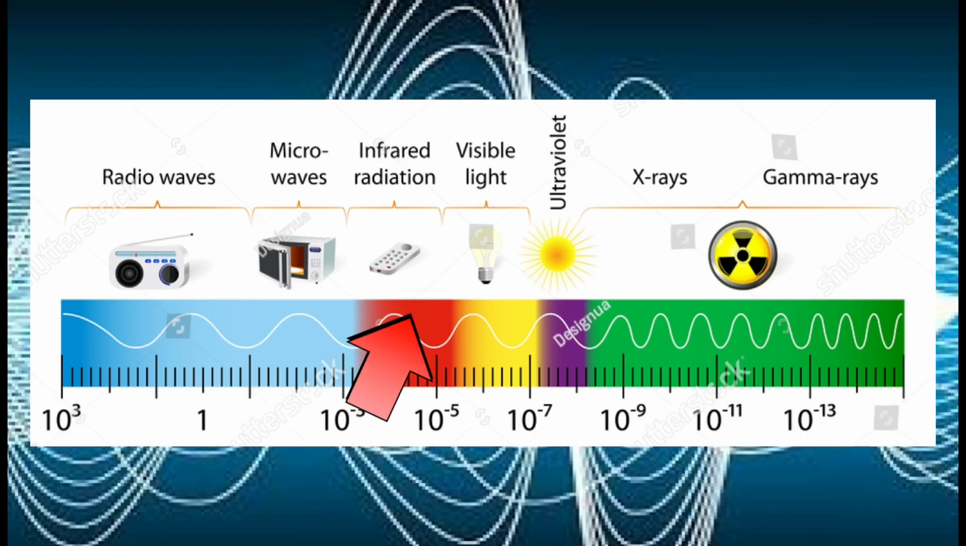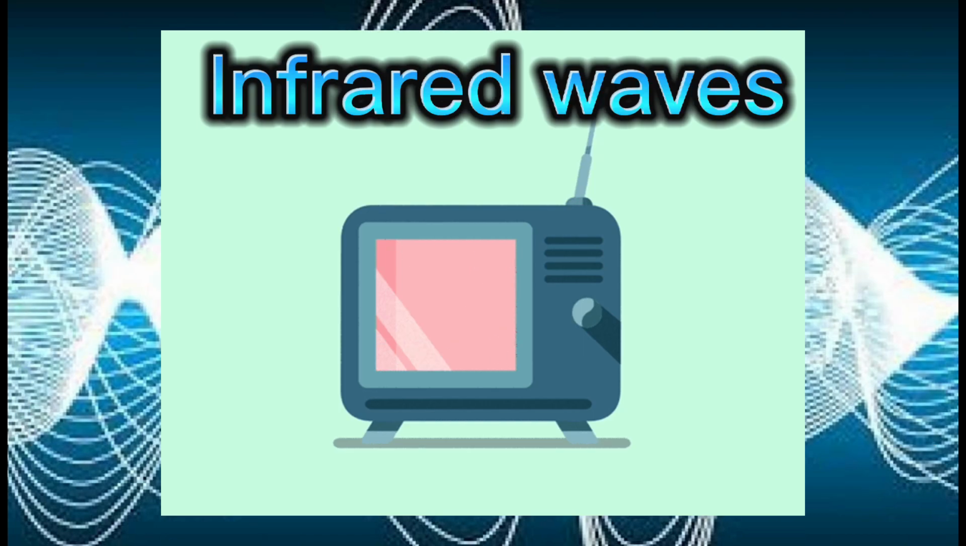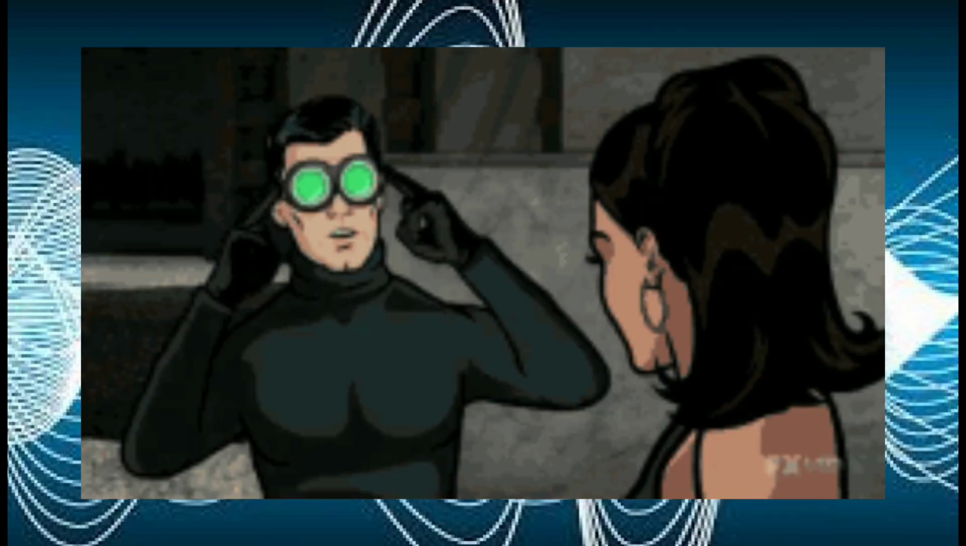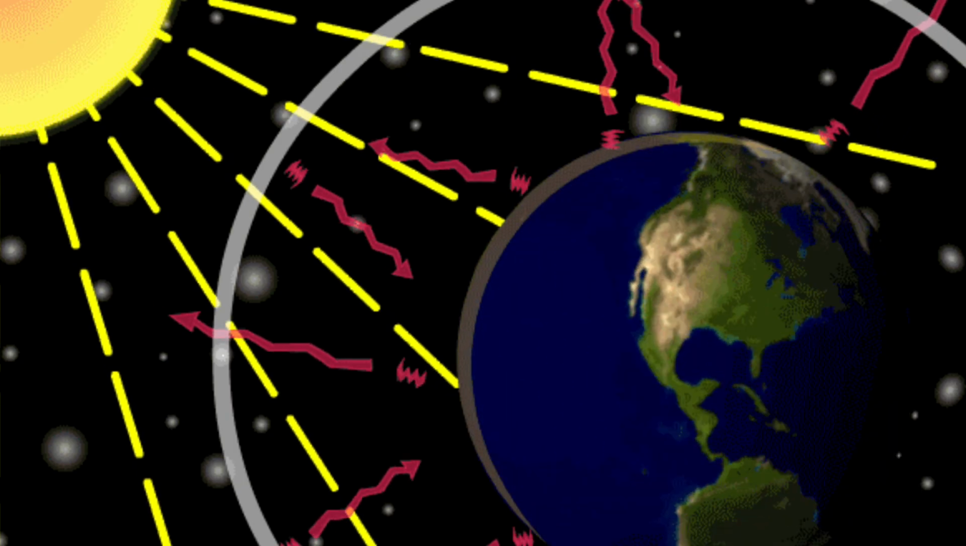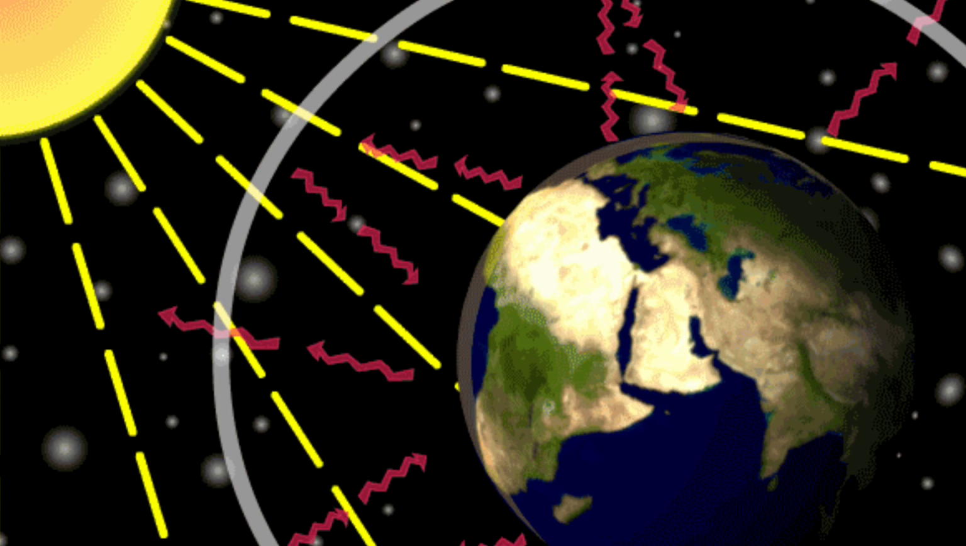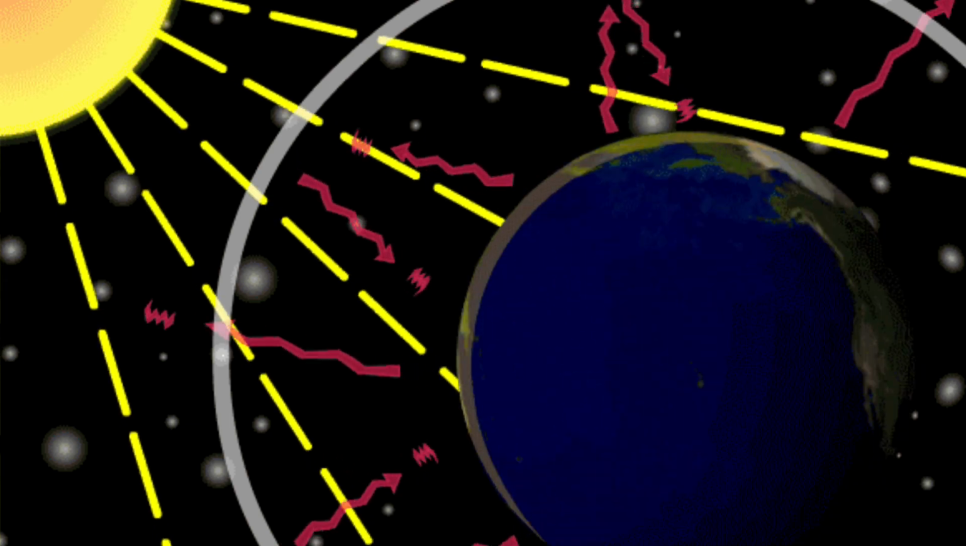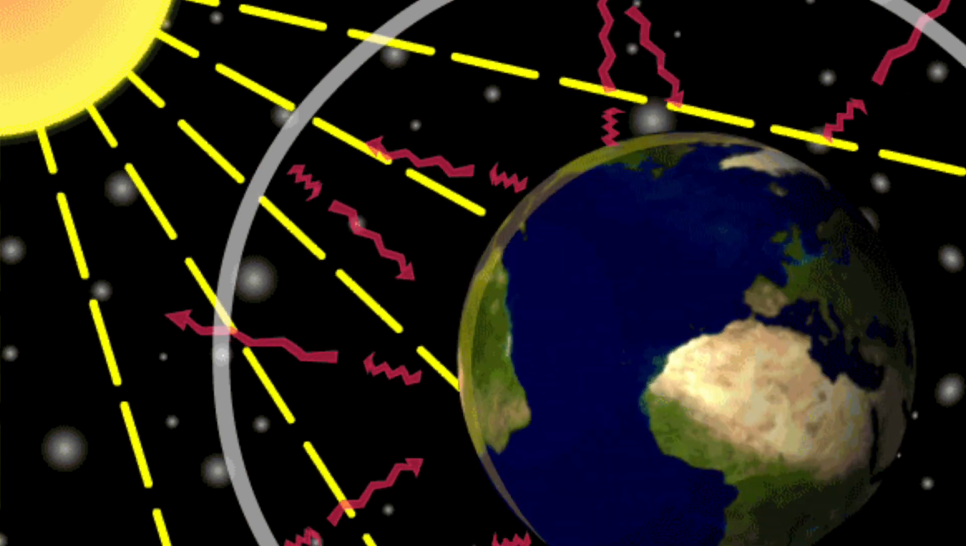Infrared waves occur at an even higher frequency than microwaves. Infrared waves are used for television remote controls and for thermal imaging, like when using a pair of night vision goggles. When you feel warmed by the sunlight, the energy you feel is infrared radiation from the sun.